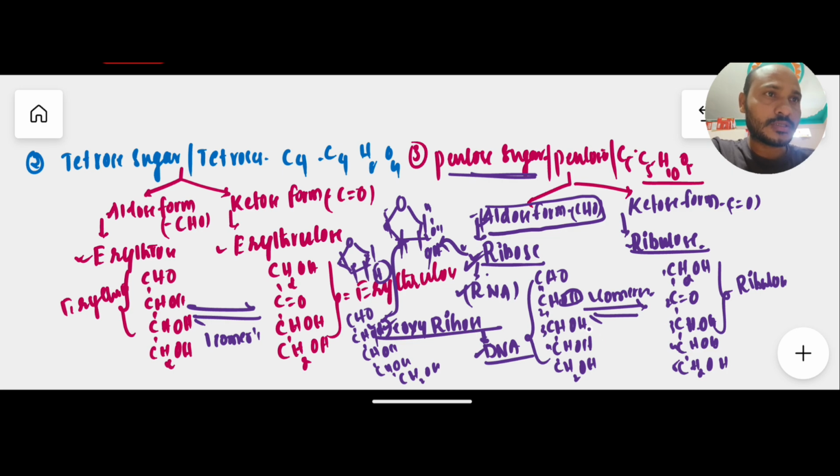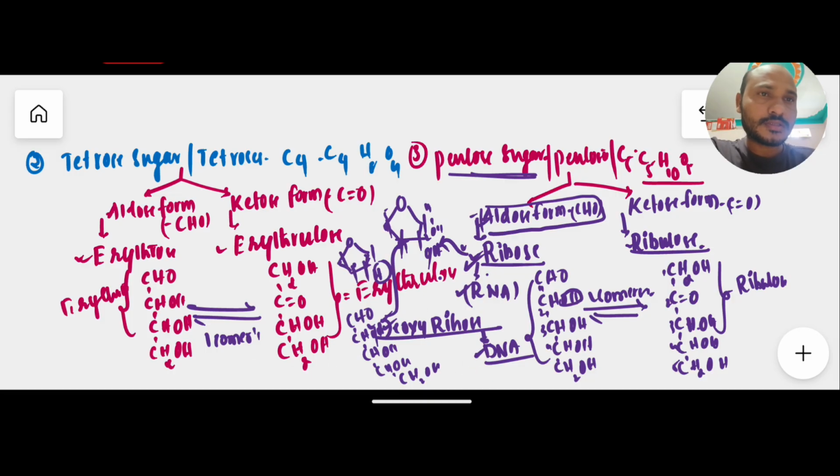There is still no discovery of a ketose form of deoxyribose. So remember this.